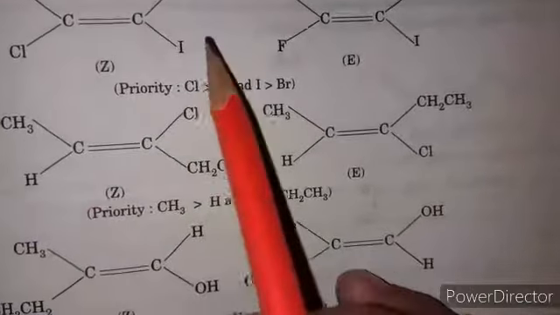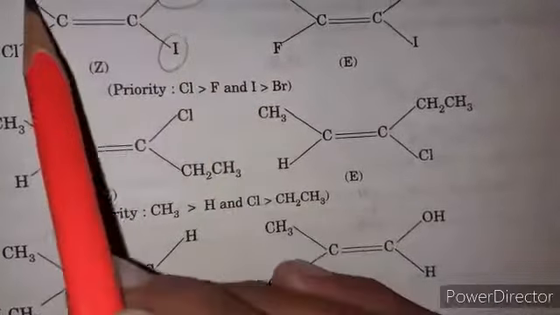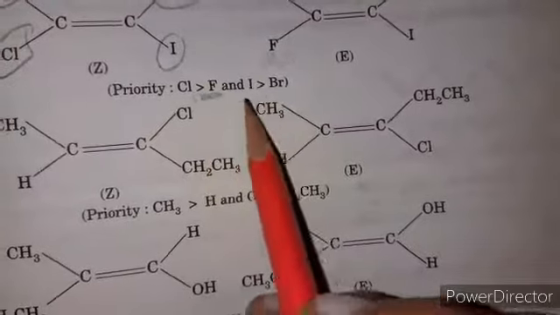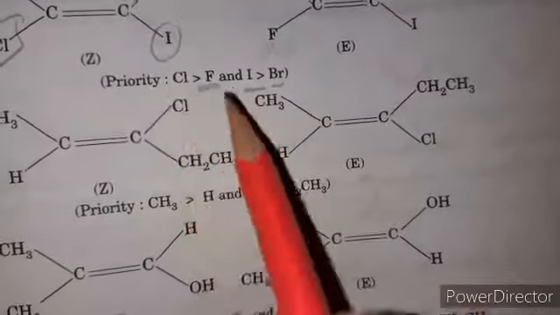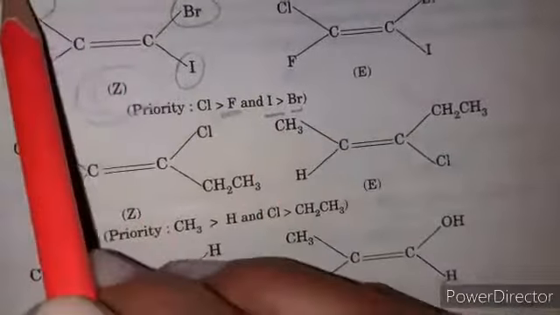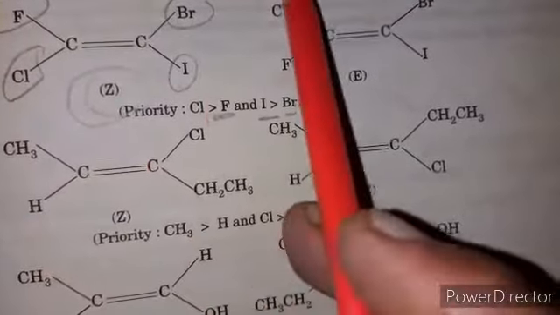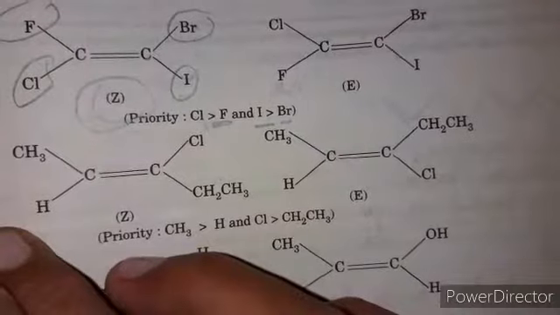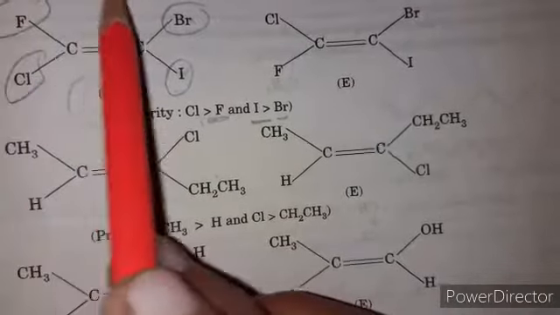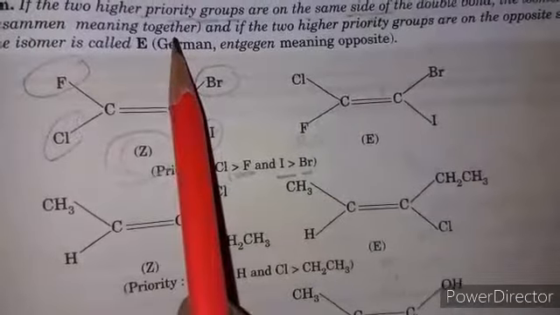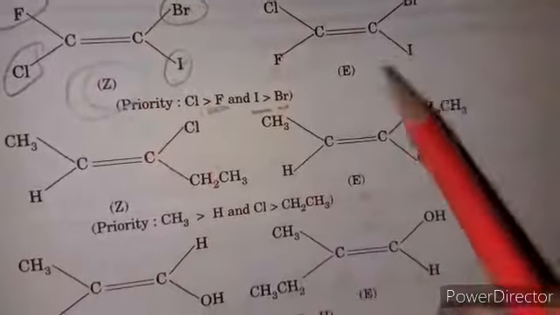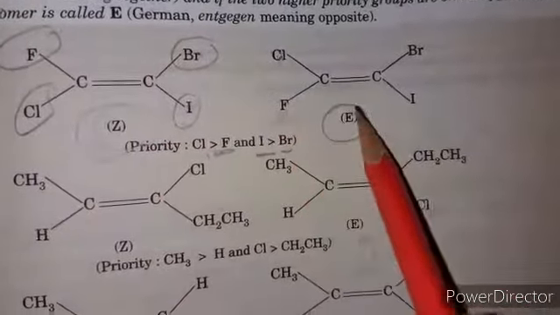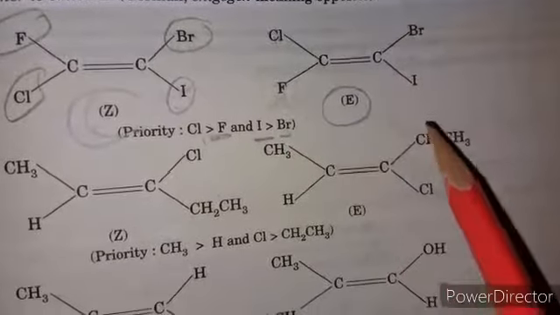So here it's first, second, third, fourth. So chlorine has higher priority than fluorine, and iodine higher than bromine, in both of these. So it means it's a Z system. If the two higher priority groups are on the same side, that is called a Z isomer, or Zusammen, meaning together. They are together. If the two priority groups are on opposite sides, they are called the E configuration. They are called the E configuration.